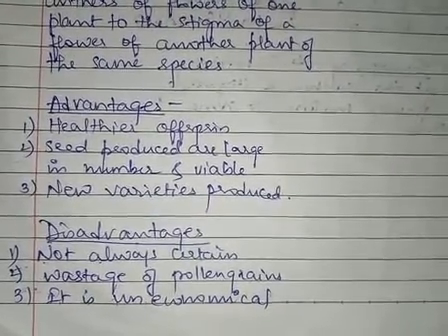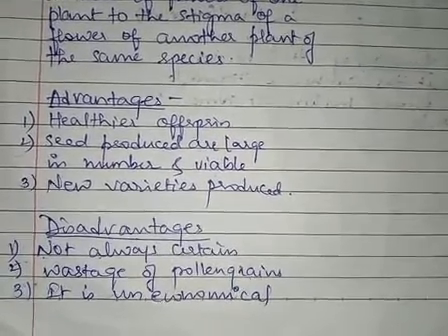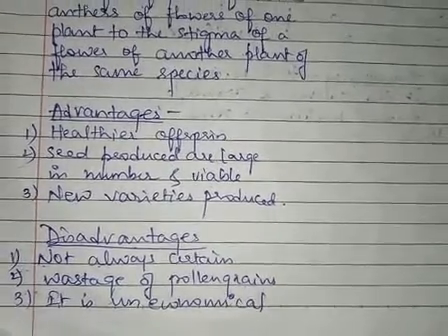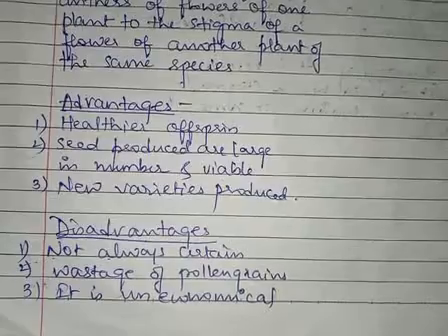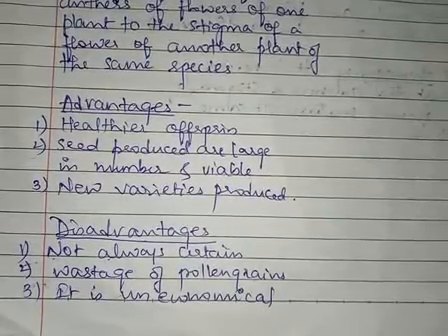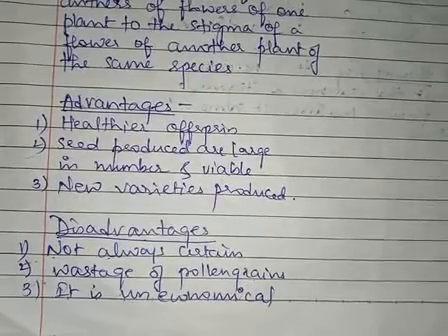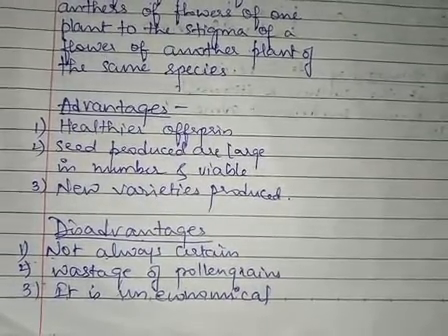Coming to the disadvantages of cross-pollination. The first point: pollination is not always certain. It may happen that the anther and the stigma, or you can say the stamen and pistil, are mature, but the pollinating agent is not available.